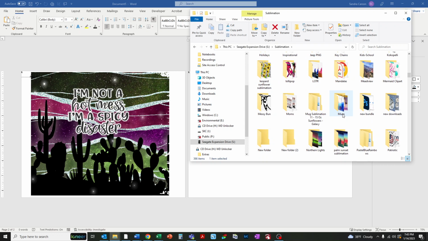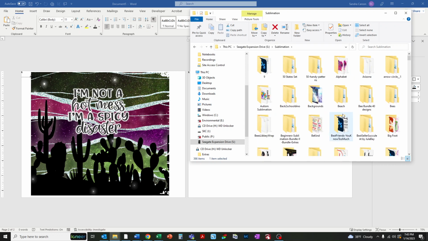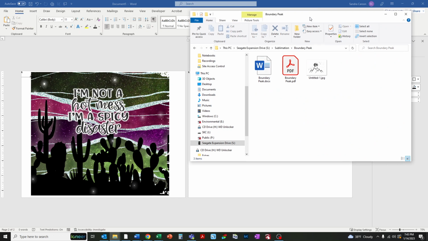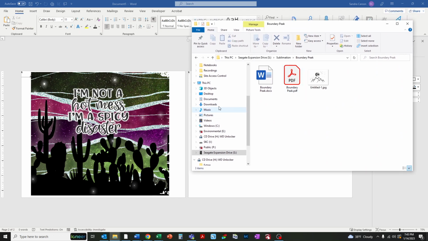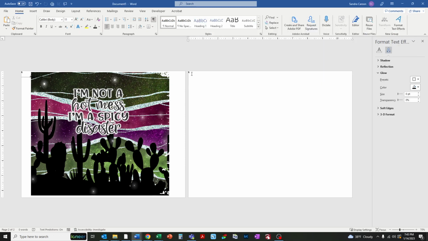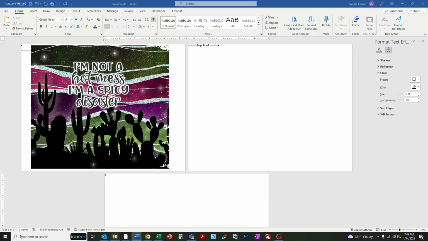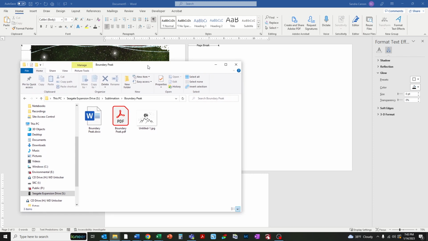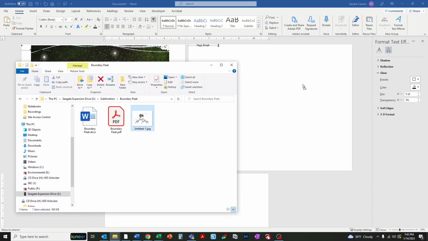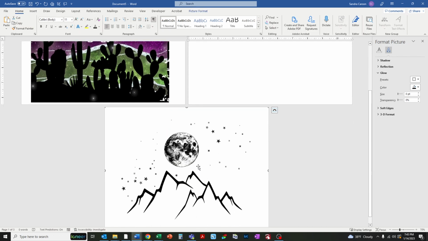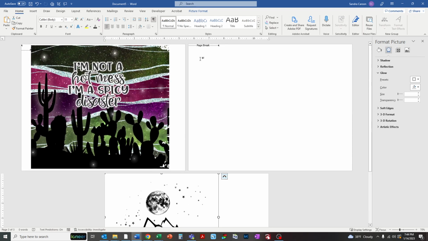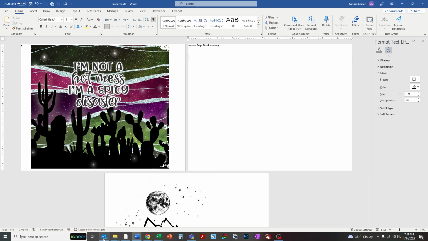Oh no, I won't. I have an image that I did for a business here recently. Boundary Peak, there it is. Okay, so I'll pull in a background. I'm going to make another page here so I can drag this graphic in. Oh, and I'll use this one to show you how to crop to shapes too. That'll be good. Okay, so let's go find a background.